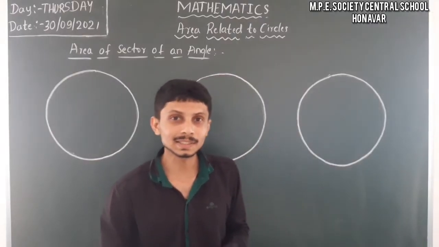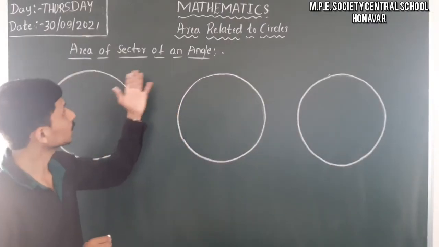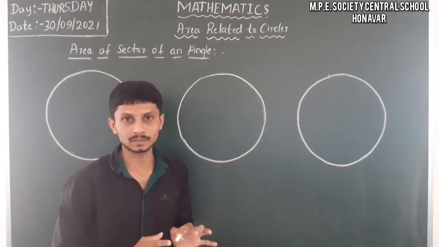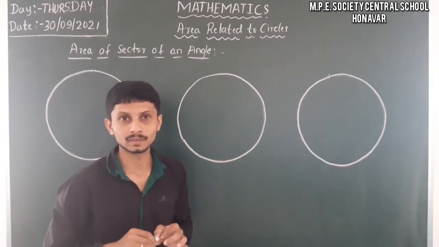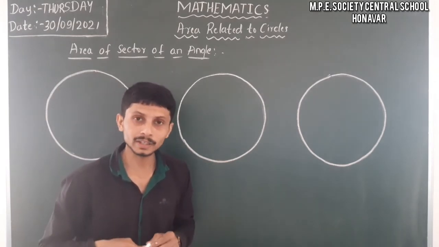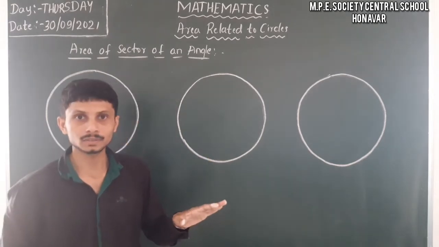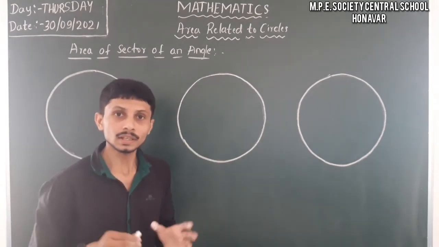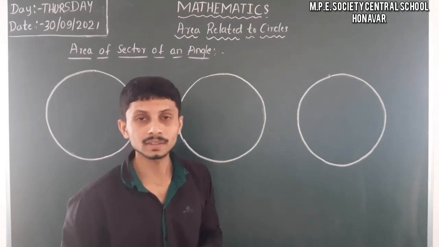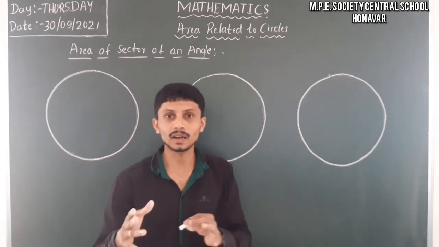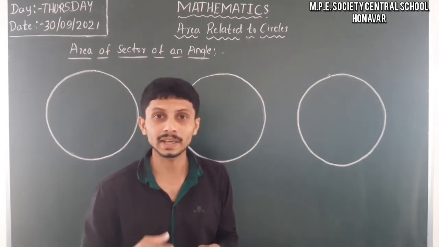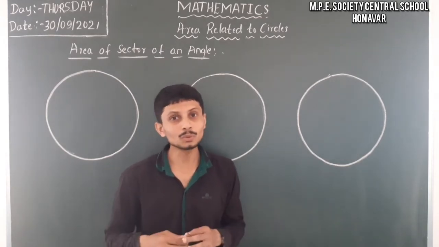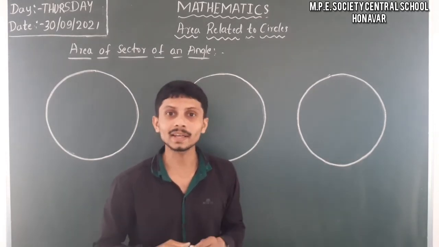Yes, let's discuss the area of a sector of an angle. When you have an angle between two radii, how can we find the area of the sector? We already know that a sector is the part of the circular region enclosed by two radii and the corresponding arc.